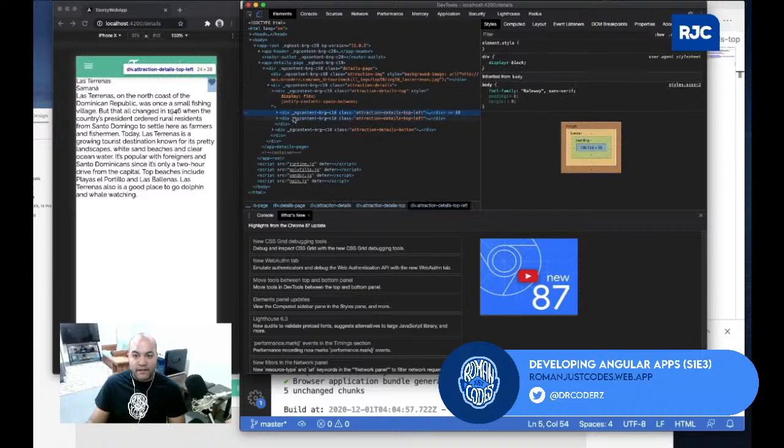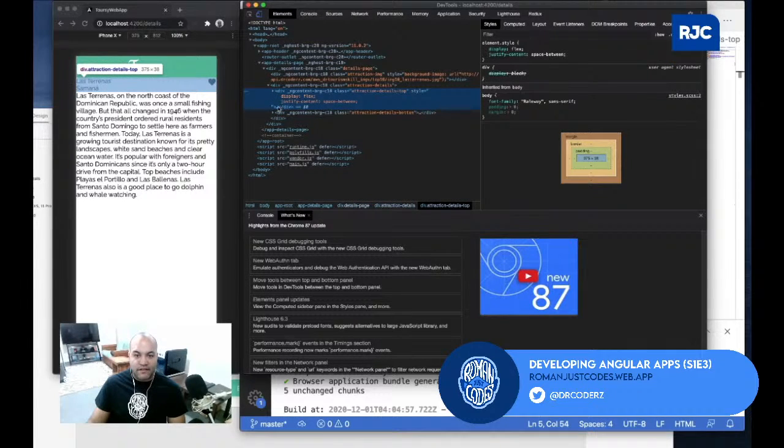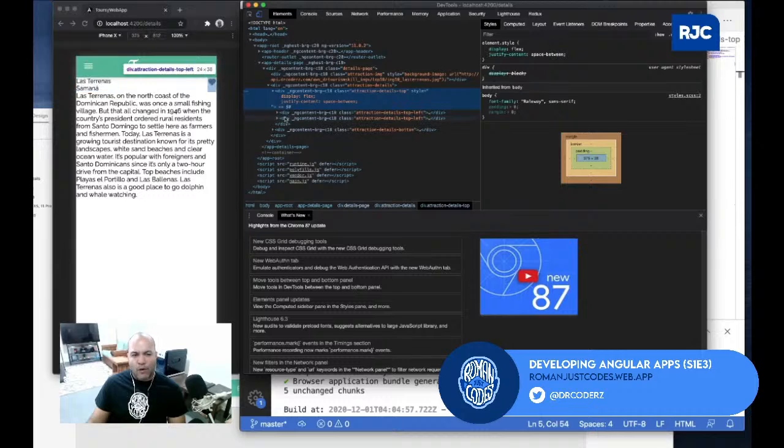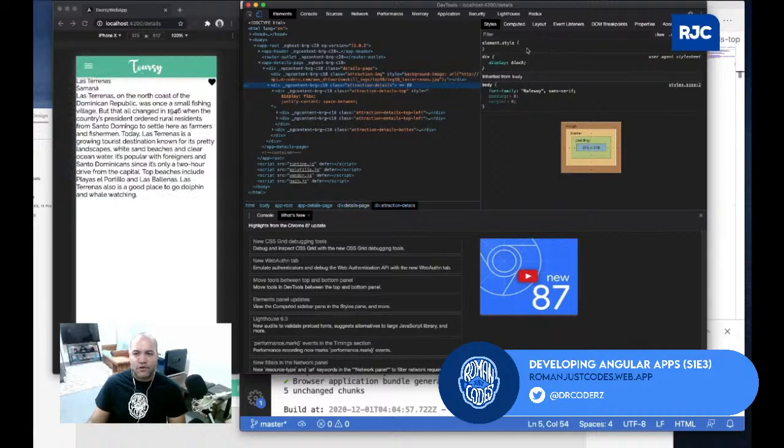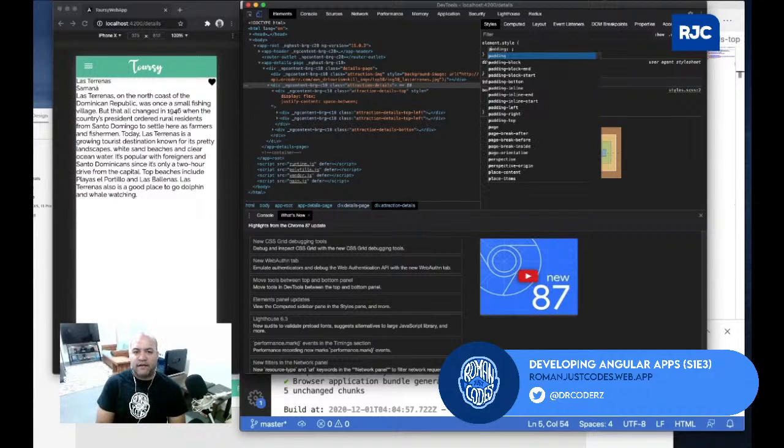This is the top, so if you see right there, it does that. I'll probably, of course, add more styles to this, and then the bottom, blah blah blah, we'll do that. The attraction details container, I think I'll call it container. I'll do, do I need padding?